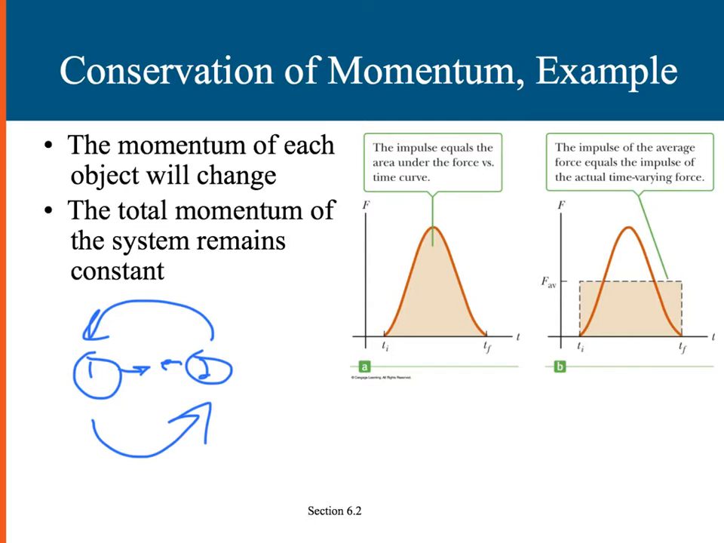And if we look at this graph as force as a function of time, we know that the area under the curve is going to be the impulse. And we know impulse means change in momentum. So what's going to happen in the collision is that object 1 is going to have a momentum moving to the right, but then after the collision it's going to have a momentum moving to the left. And then object 2 is going to have a momentum moving to the left, but then after the collision it'll have a momentum moving to the right. So the momentum of each object will change, however the total momentum of the system remains constant.